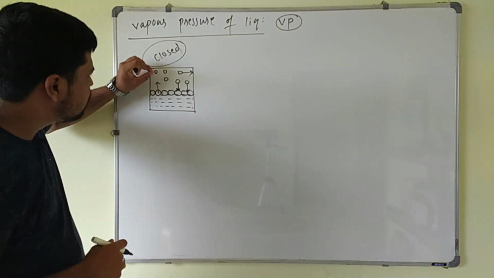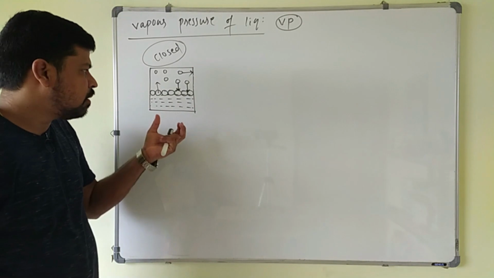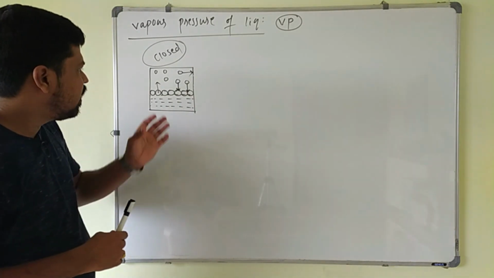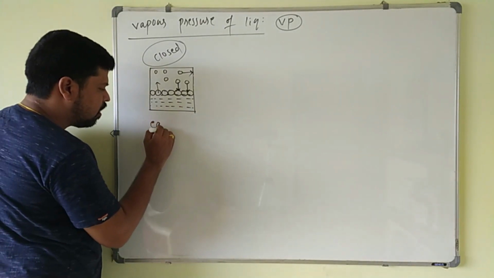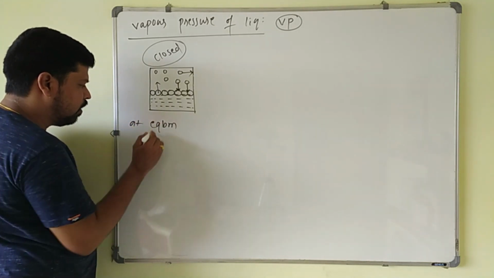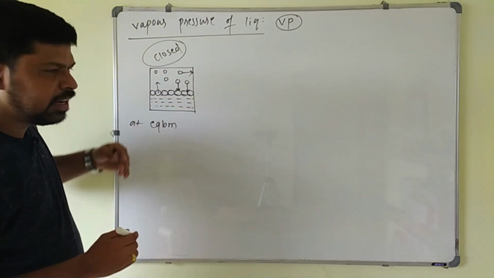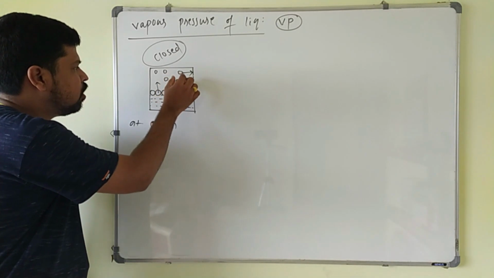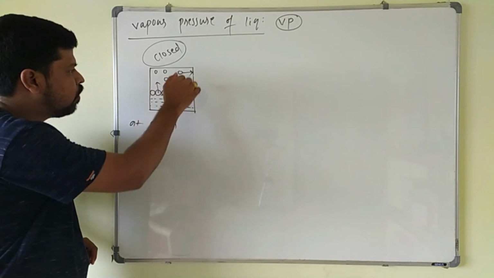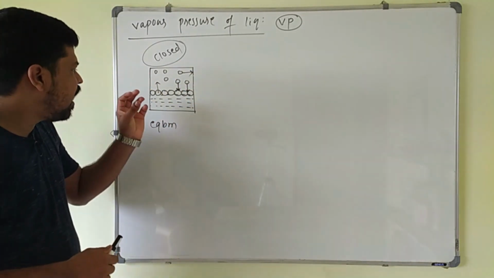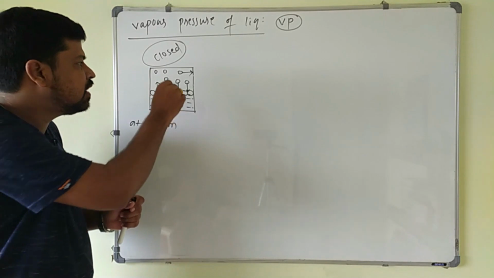In the closed vessel only, these vapors continuously move in a random manner. Whenever they strike the surface of the liquid, some pressure is created on the surface of the liquid here. So that is called what? Vapor pressure. At equilibrium, after some time, what happens? An equilibrium position is achieved here. At equilibrium, the number of liquid molecules going into the vapor state will be equal to the number of gaseous molecules coming into the liquid state here. So the rate of vaporization will be equal to the rate of condensation. So at equilibrium, the pressure created by these vapors on the surface of the liquid is called the vapor pressure of this liquid here.